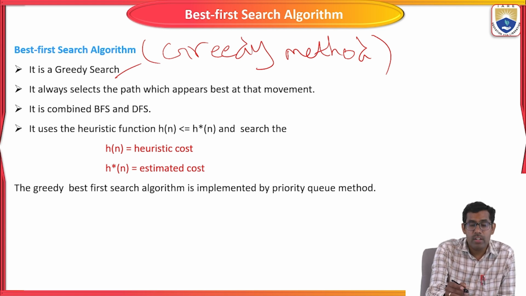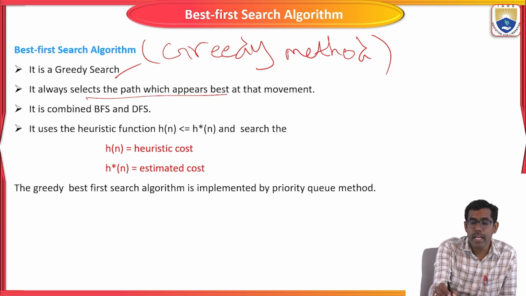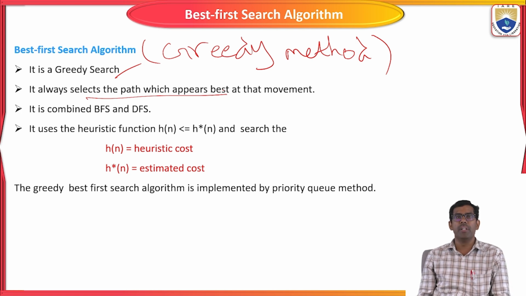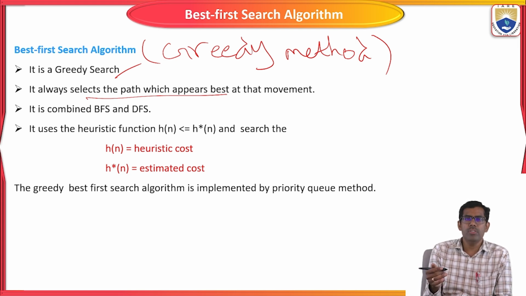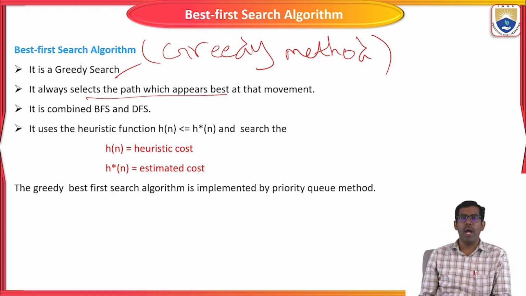It always selects a path which appears best at the moment, and it produces at most an optimal solution for the given problem. For that, it will select the promising nodes and visit them.